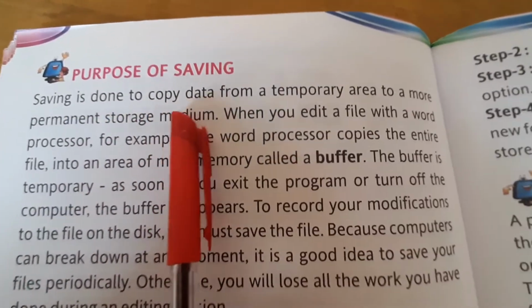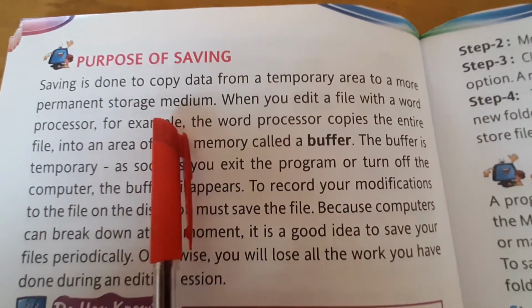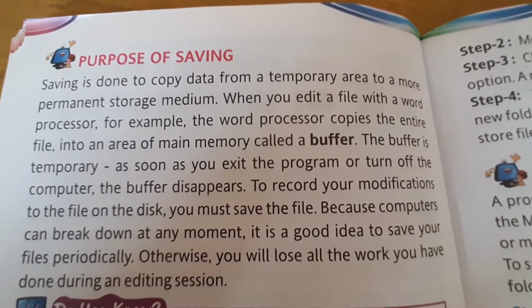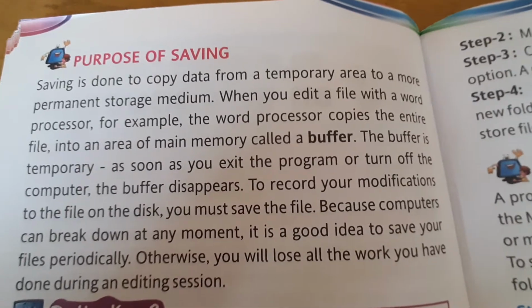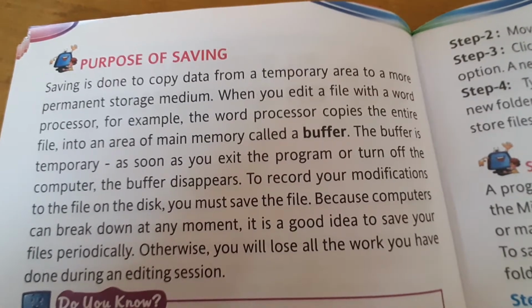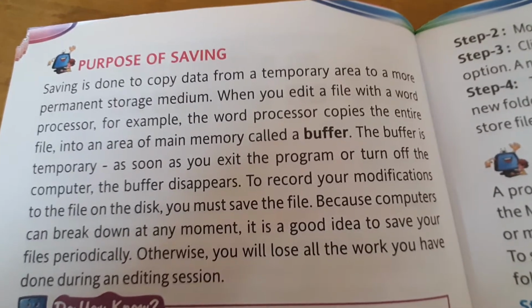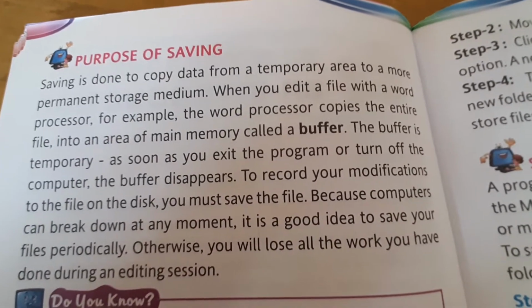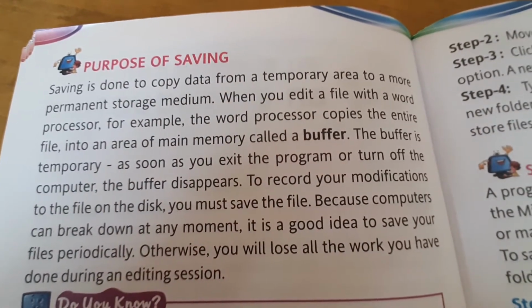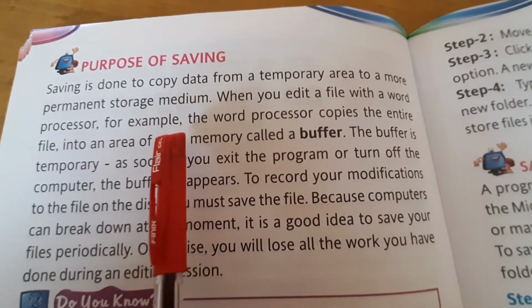Saving is done to copy data from a temporary area to a more permanent storage medium. In the previous period I told you that whenever we are working on the computer, our work is kept in a temporary storage area. If some problem occurs with the computer or if there is an electricity failure, we may lose our data if it is not saved. So saving is done to copy that data or information from a temporary area to a more permanent storage medium.